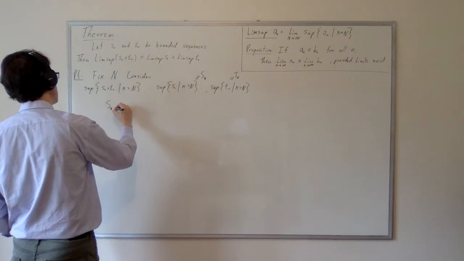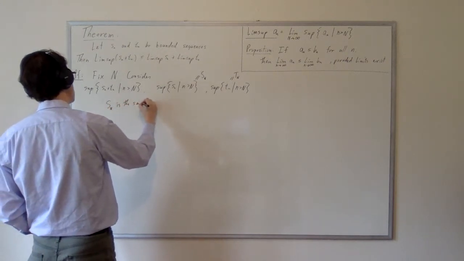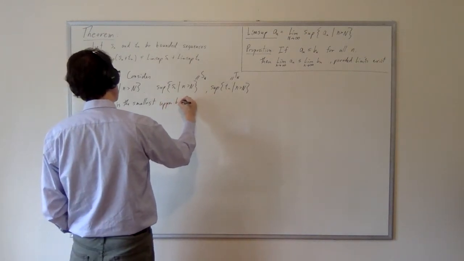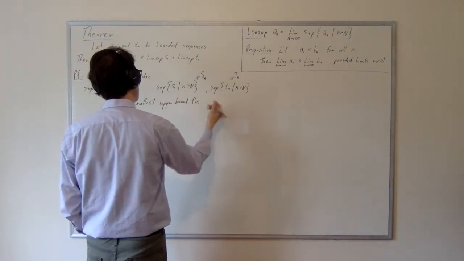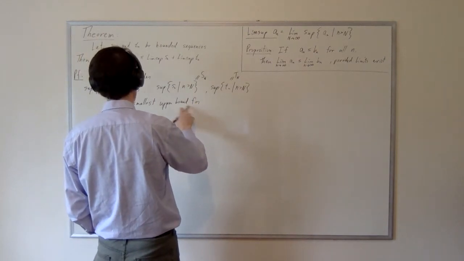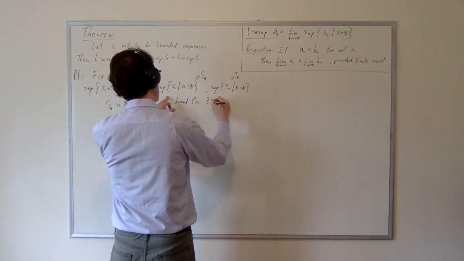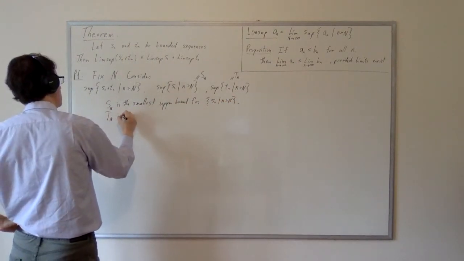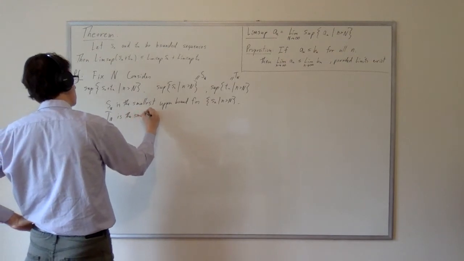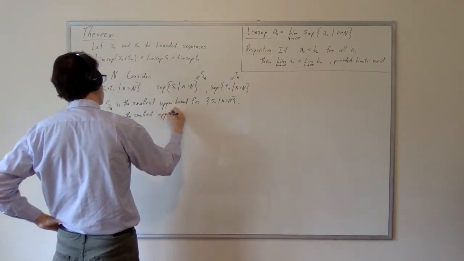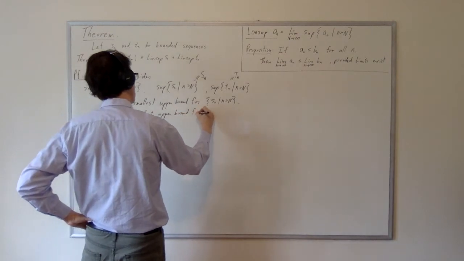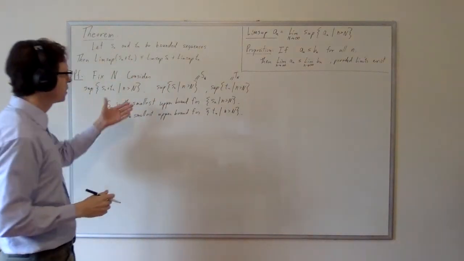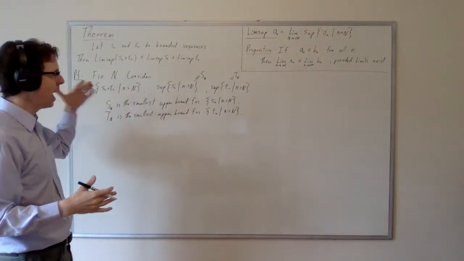So cap S sub N is the unique smallest upper bound for this set of sn where n exceeds cap N. And then I can say exactly the same thing about T: cap T sub N is the smallest upper bound for the set of all tn where n exceeds cap N. Now, if it is the smallest upper bound, then it is at least an upper bound.